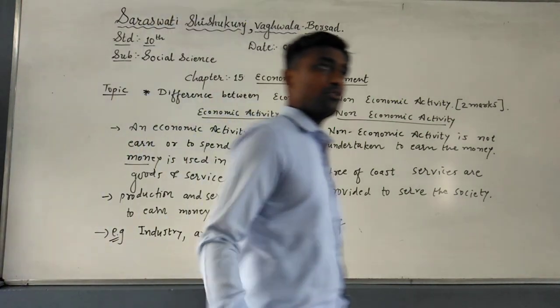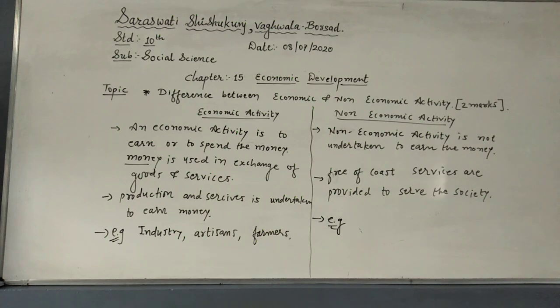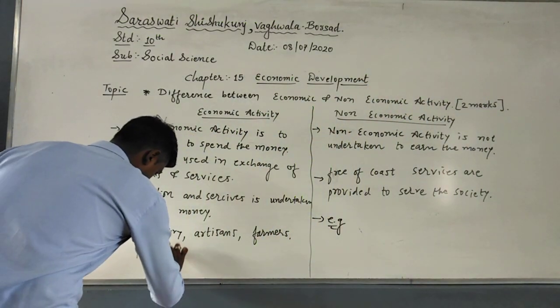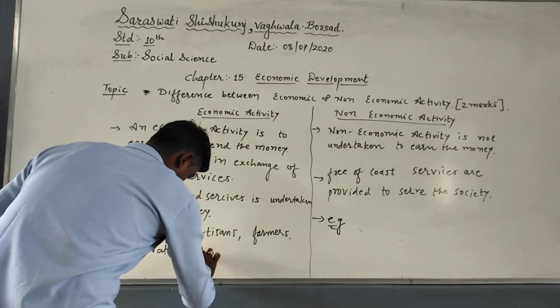So many things. Here you can also write doctors, teachers, even private hospitals. These are the examples of it.